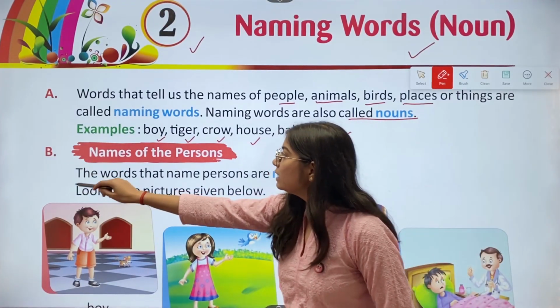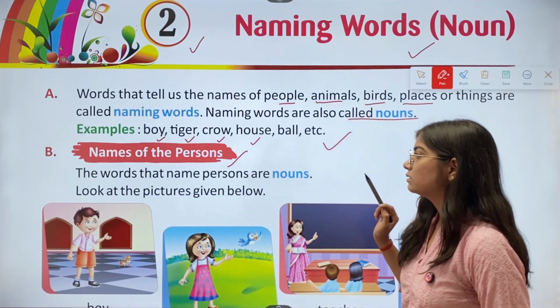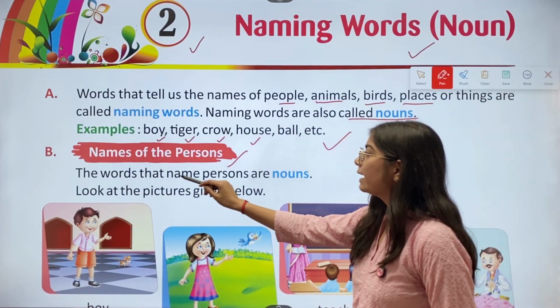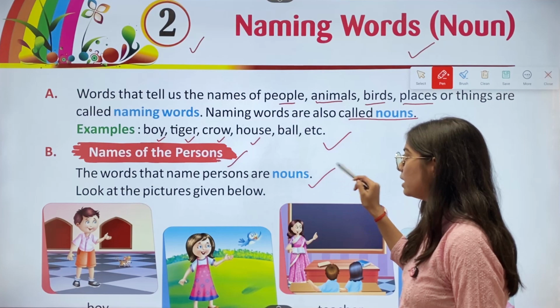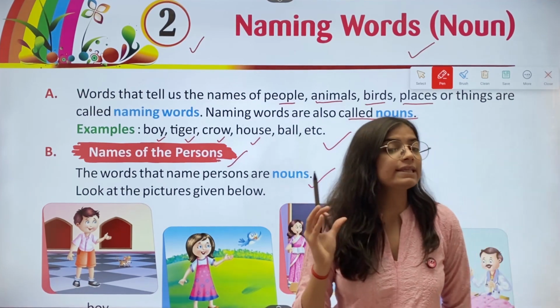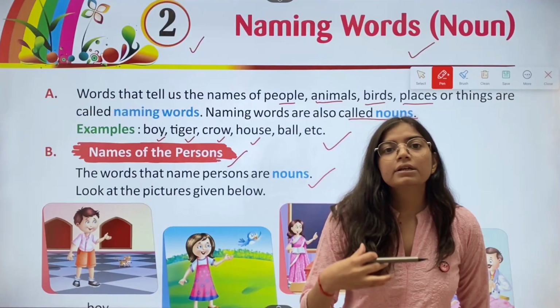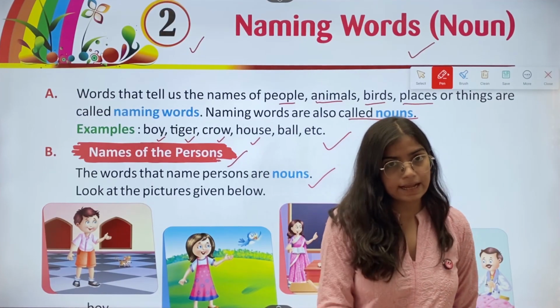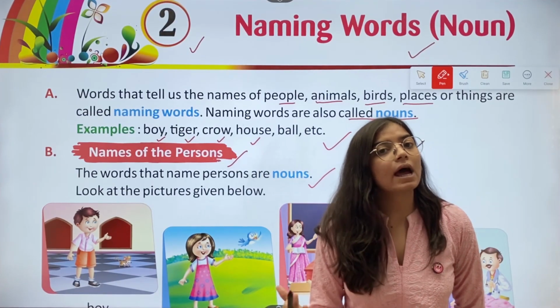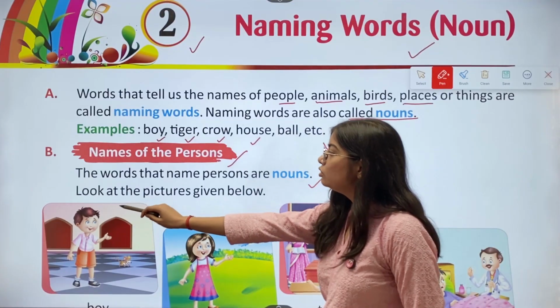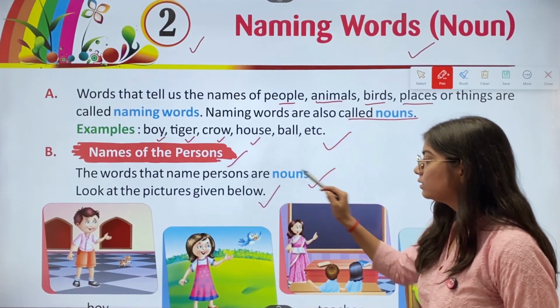Then we have B, names of the persons. The words that name persons are nouns. So the words that tell the names of persons, we call them nouns. Now look at the pictures given below.